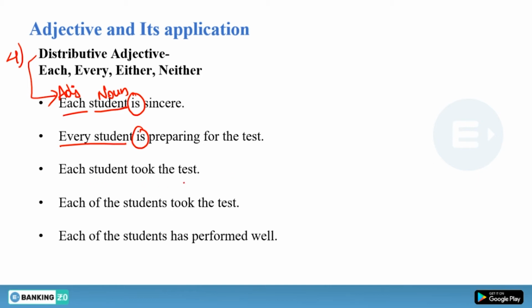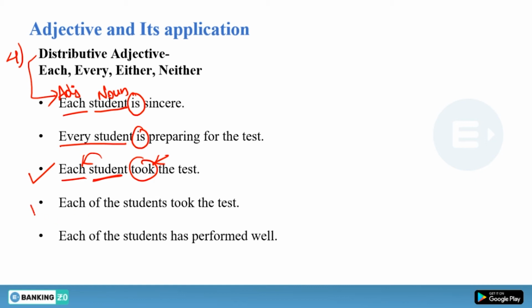"Each student took the test." Now let us understand this sentence. Each student: we have used "student," which is a noun, and before that we have this distributive adjective. It is a singular subject, and you have to use a singular verb here, which is in past form. We cannot change the form according to our subject. If we have a singular subject, we have to use "took." If we have a plural subject, we also have to use "took."